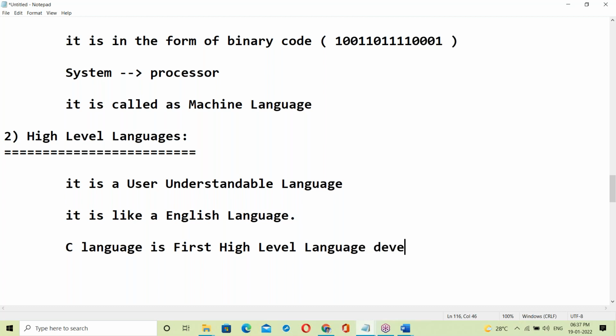C language is the first high level language, developed by whom? Who developed C language? Dennis Ritchie, in the year 1972.